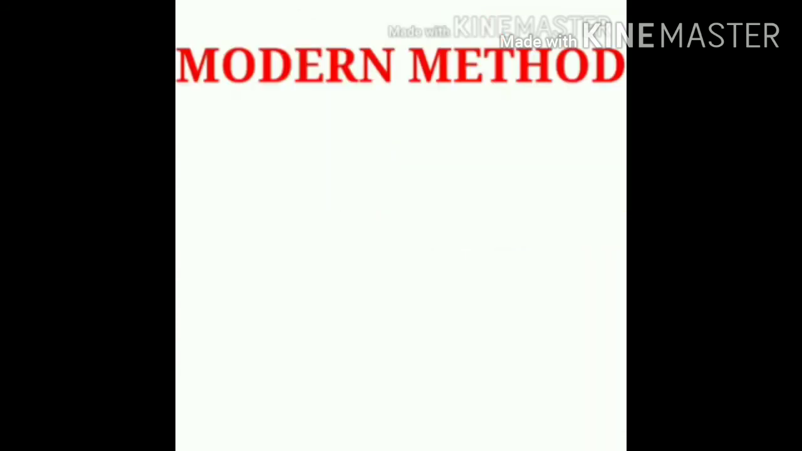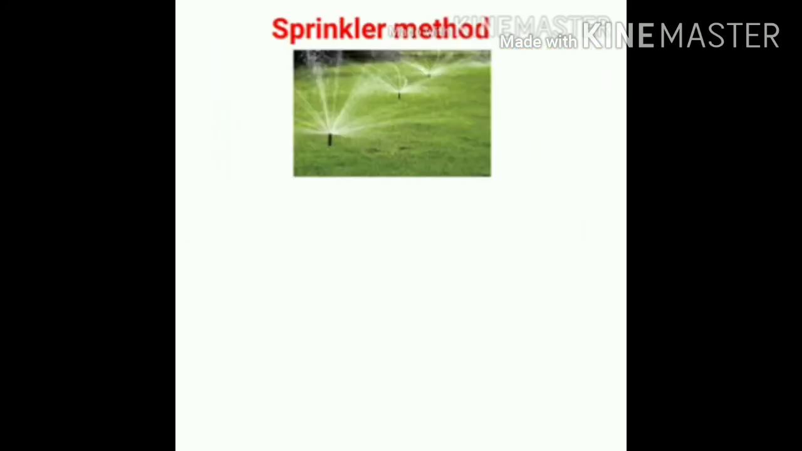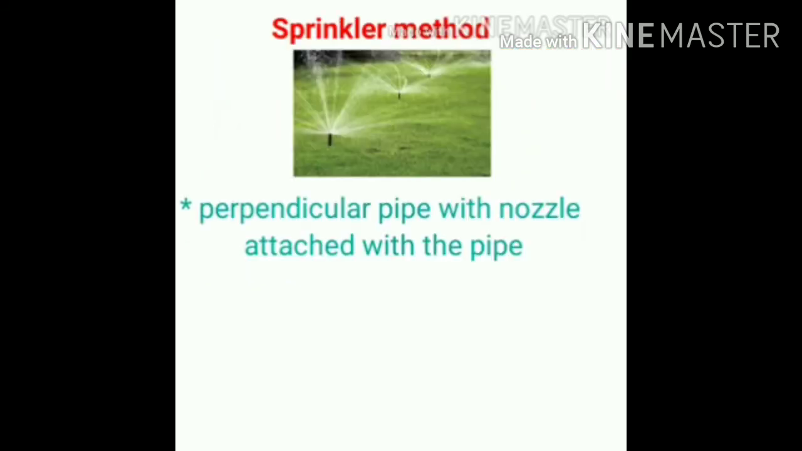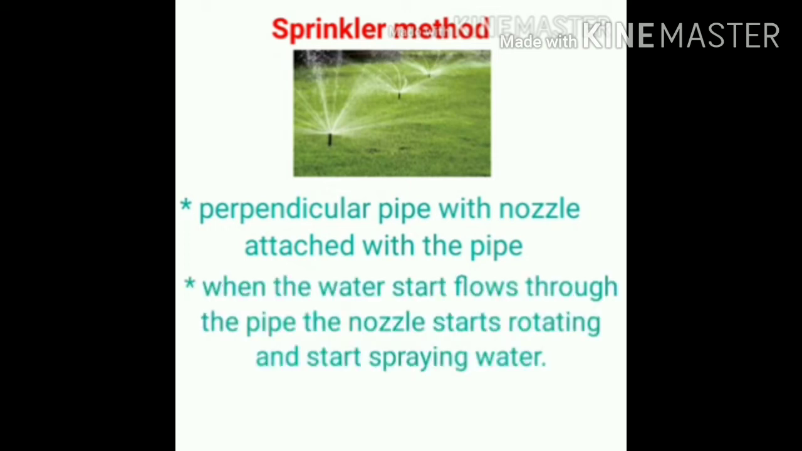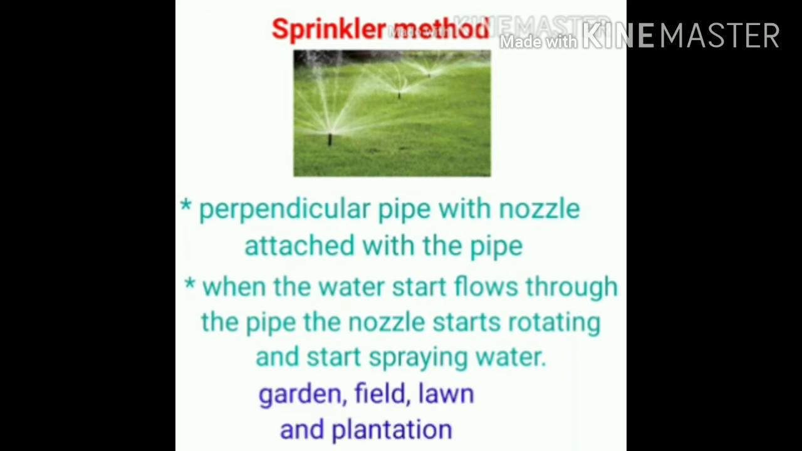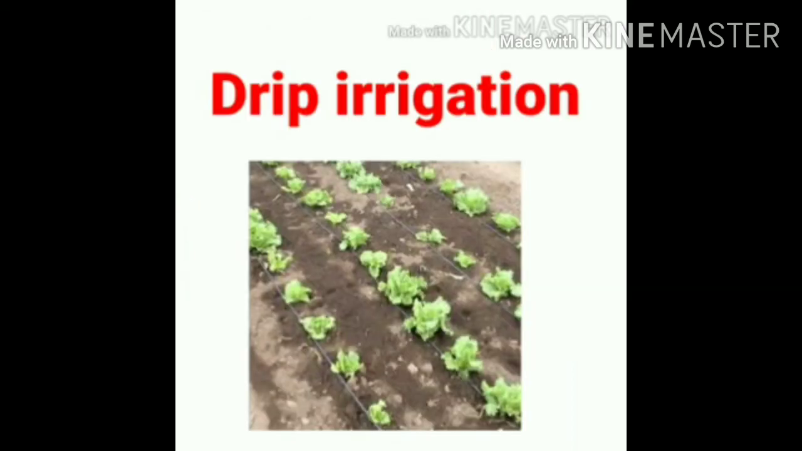Next, modern method. In the modern method, two methods are there, that is sprinkler method and drip system. In the sprinkler method, a perpendicular pipe with a nozzle is attached to the pipe, and when the water flows through the pipe, this nozzle starts rotating and starts spraying the water throughout the land. You might have seen this method in the gardens, lawns and in the field. These methods are used in large plantations, gardens and fields, where, the cricket field you might have seen, there also they are using this method.